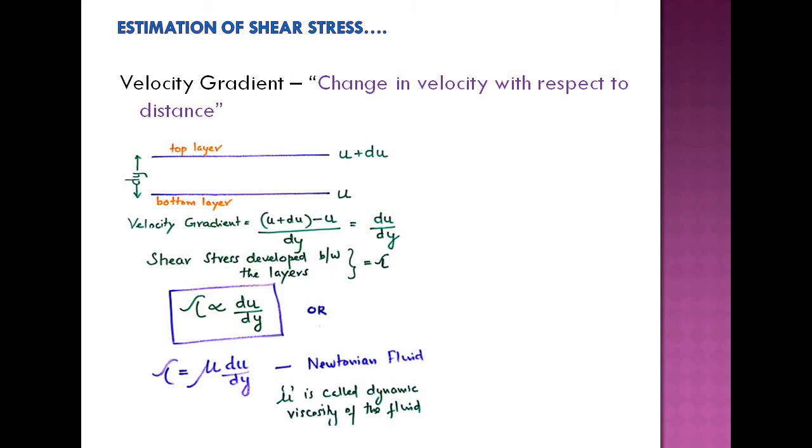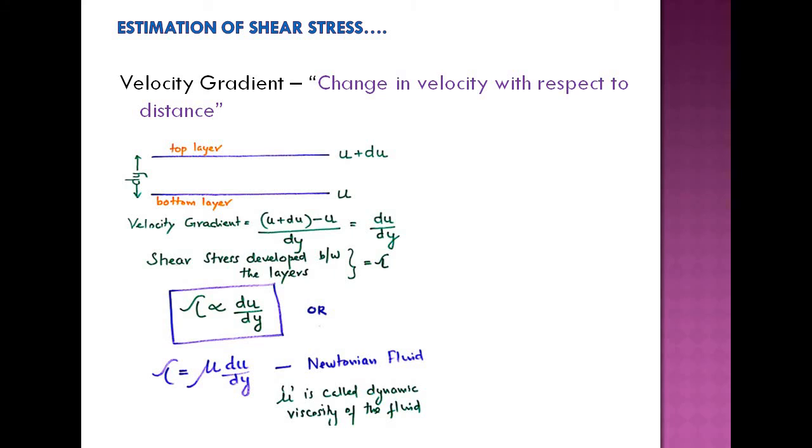So one layer is adjacent to the stationary solid and the other layer is adjacent to the moving solid. Stationary solid means zero velocity. So the velocity of the plate that is moving minus 0 is the change in velocity, and dy is the thickness of the liquid film. So that du by dy is the velocity gradient.